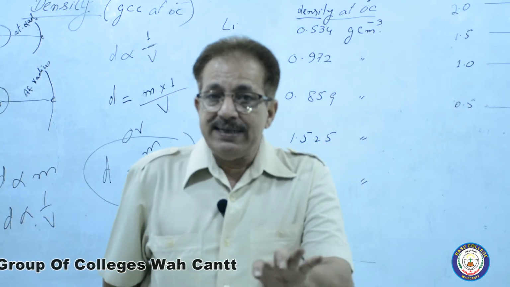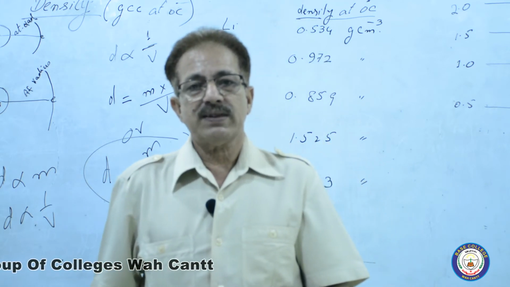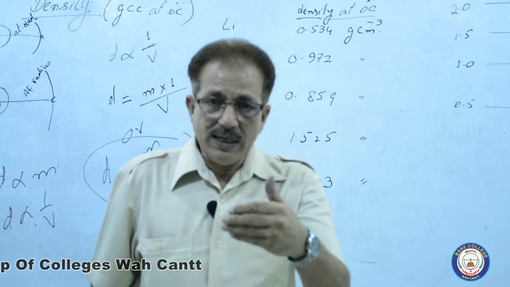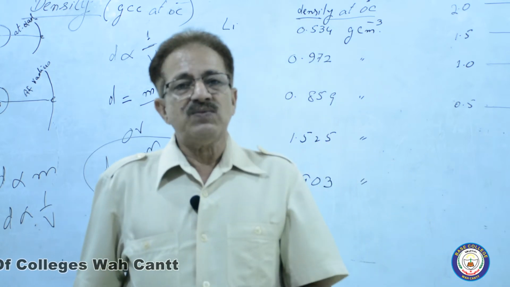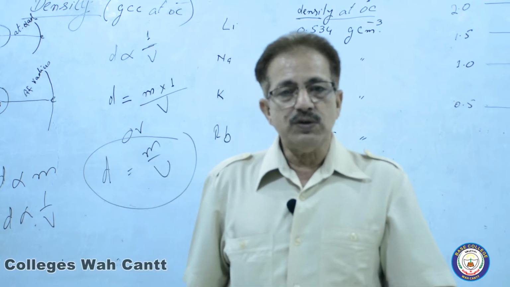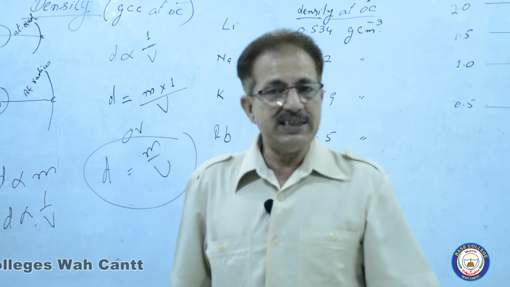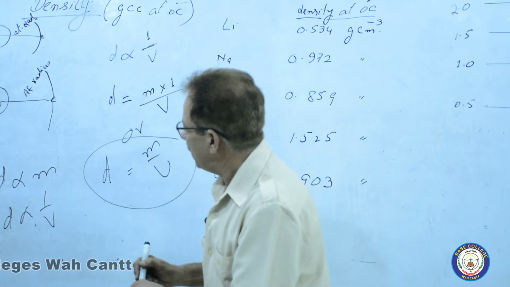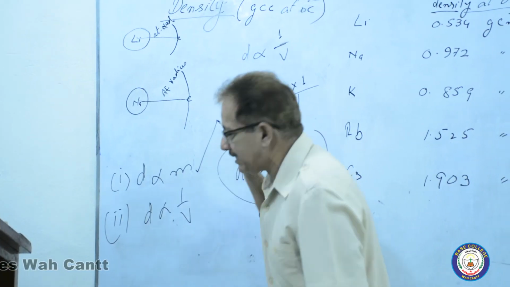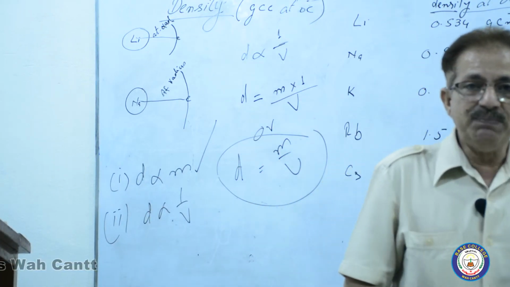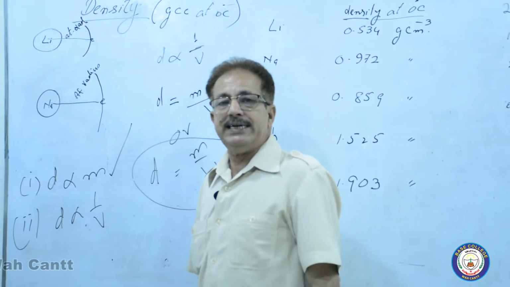It means density here doesn't depend upon the volume. Density is not going to depend upon the atomic size, it does not depend upon the volume of the atoms in the vertical column from lithium to cesium. So what will be the other factor? It means density is depending upon the mass, because from top to bottom, mass is increasing.